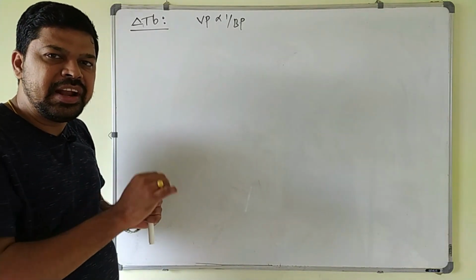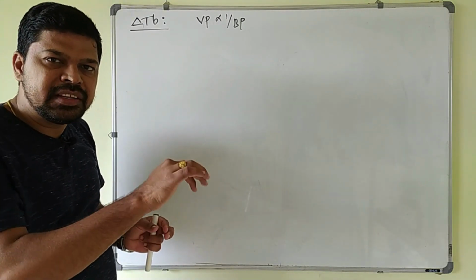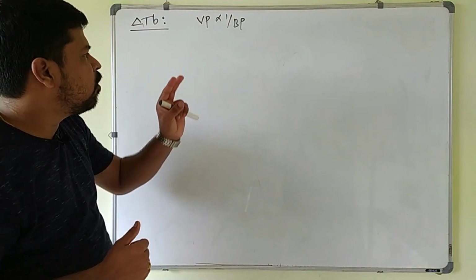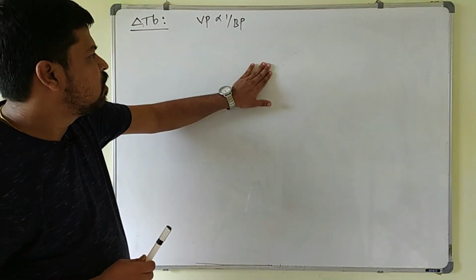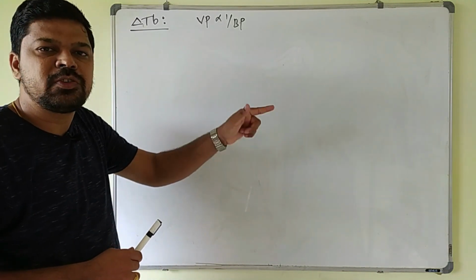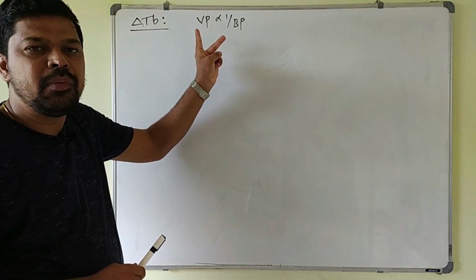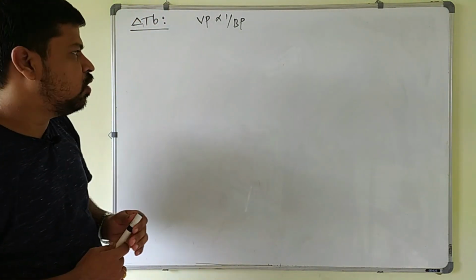Whenever a solute is added to the solvent, what happens? Its vapor pressure decreases and boiling point increases here. So for solution, boiling point increases. So how much amount of boiling point is increased by adding the solute to the solvent? That is called the elevation in the boiling point, nothing but the increase in the boiling point from the solvent to the solution.